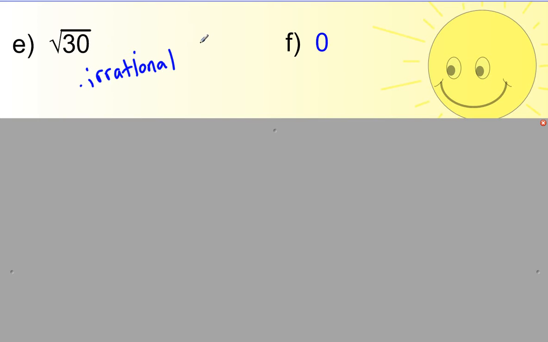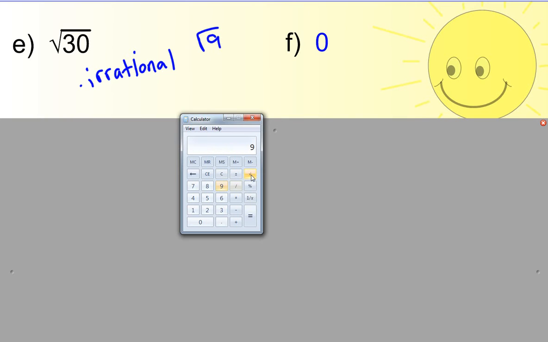So if you take, for example, the square root of 9, the square root of 9 is 3. That did not come out to a decimal. That number would be rational. But if you pick any other number, for example, the square root of 8, that decimal won't stop, and it won't repeat. That would be irrational. Pick any other number, the square root of 15, doesn't stop, doesn't repeat, it's irrational.